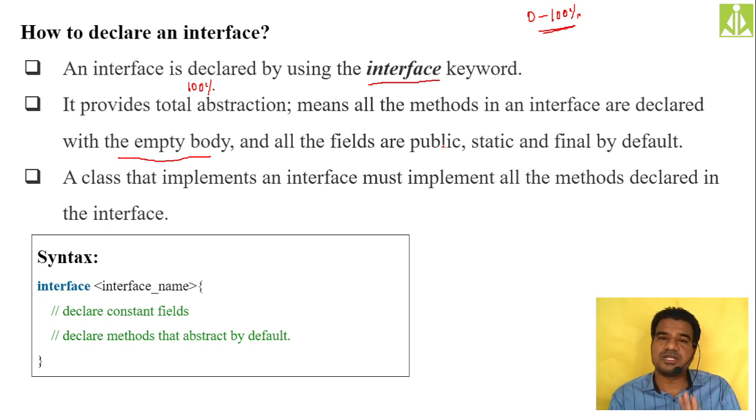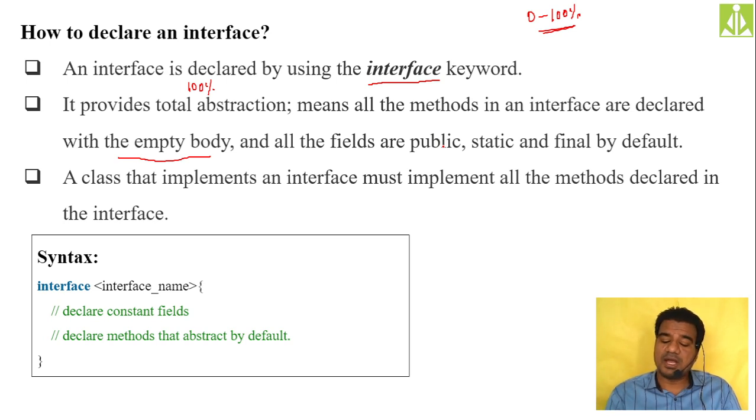Let us assume the interface has 10 abstract methods, 10 methods without body, and a class is implementing that interface, inheriting that interface. So what is the responsibility of that class for being a concrete class? It has to give the implementations for all the methods.